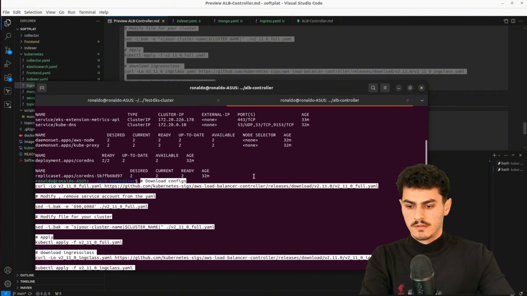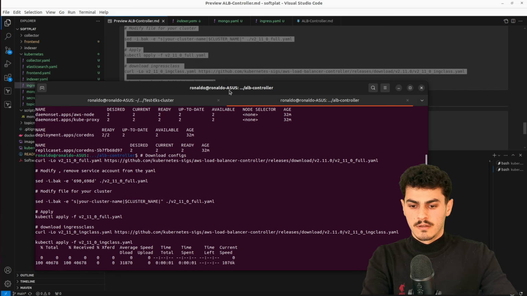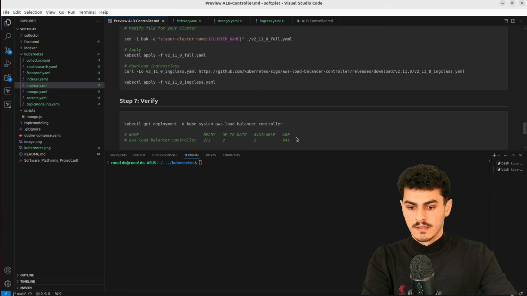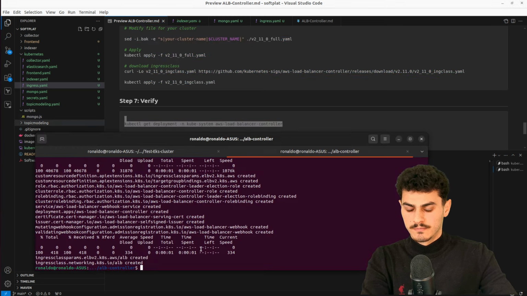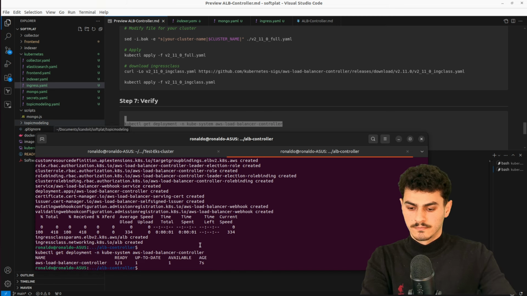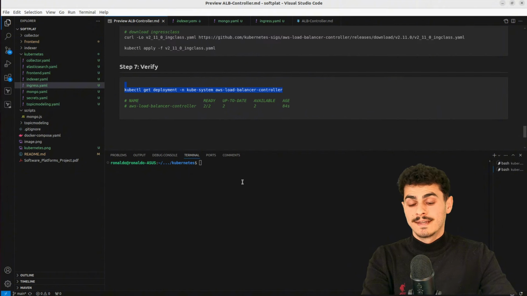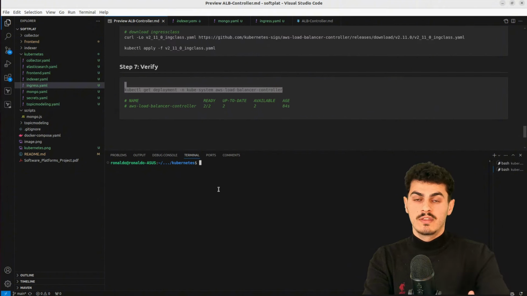Some of them are created. Now we run this and we deploy everything that we need. And in the end, we can verify it. It is already up and running, so 1 out of 1 is ready, and we are now able to deploy everything that we have.